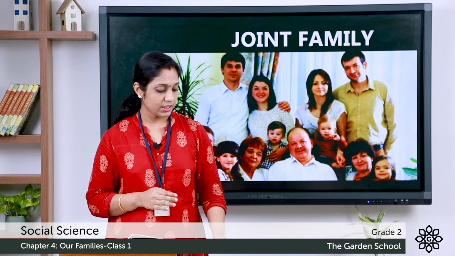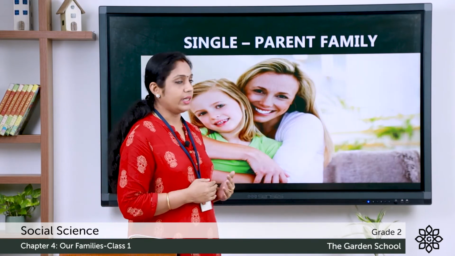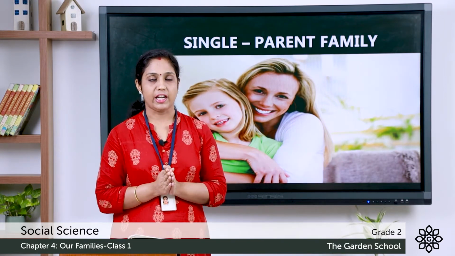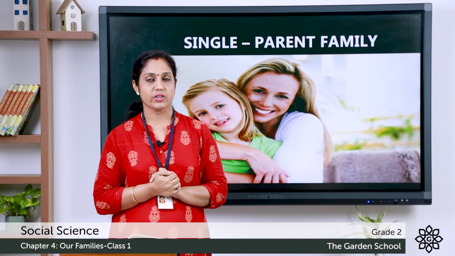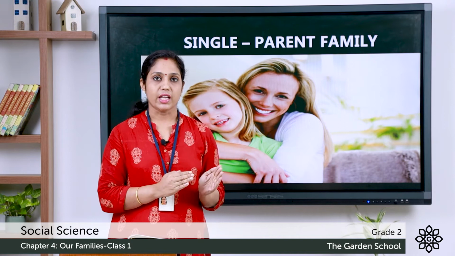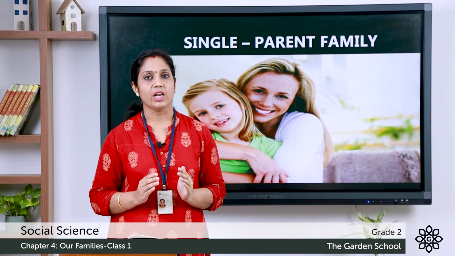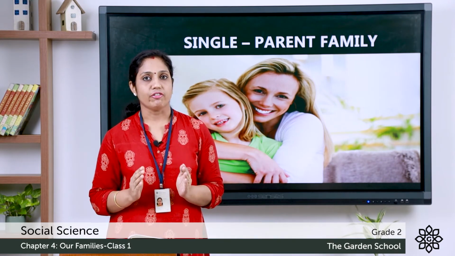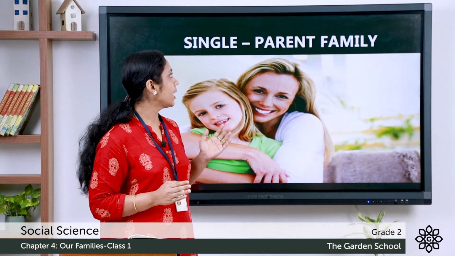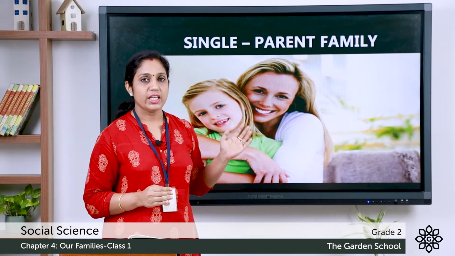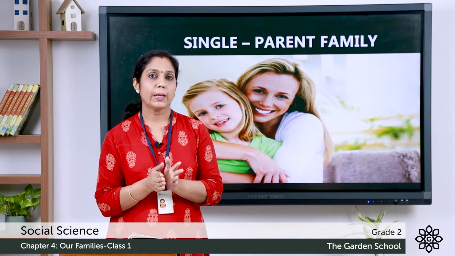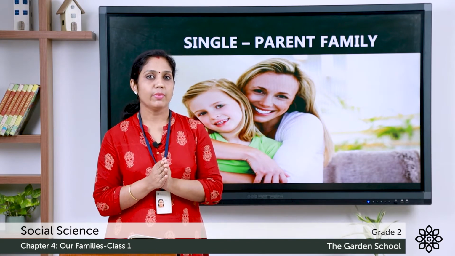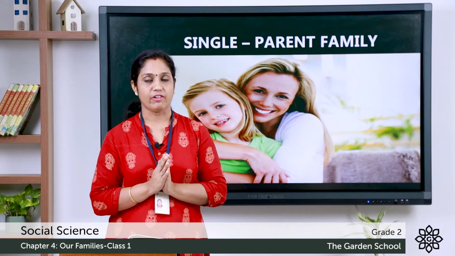Now let's learn a single parent family. In a single parent family, only a single parent will be available to the children. That is, either the mother or father will be available with the children. Such a family is called a single parent family. So these are the different types of families: nuclear family, big family, joint family and a single parent family.